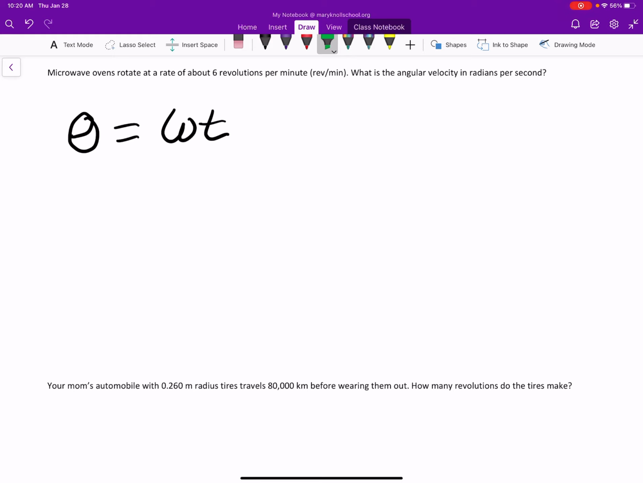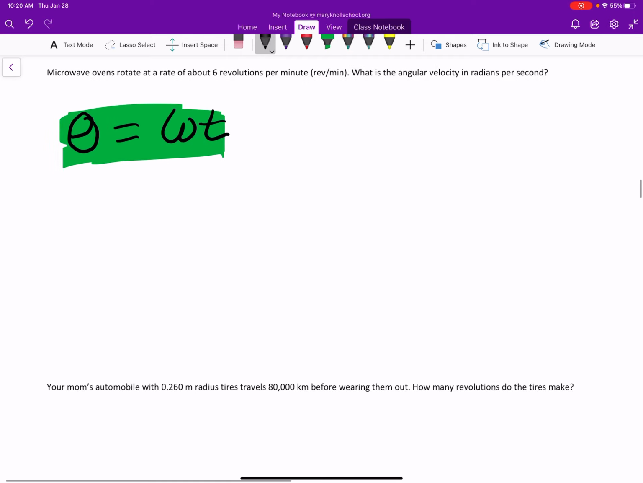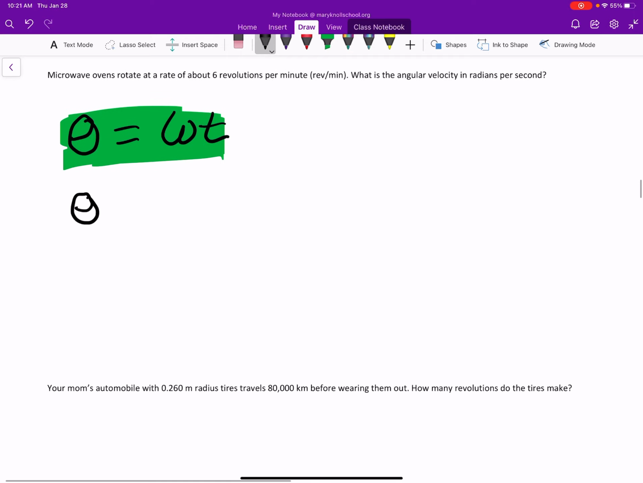So what we want to do is first, let's just look at this equation and realize that this is kind of like distance, or amount of angle. And this is angular velocity, similar to velocity, and this is multiplied by time. It reminds me of the equation distance equals velocity multiplied by time.